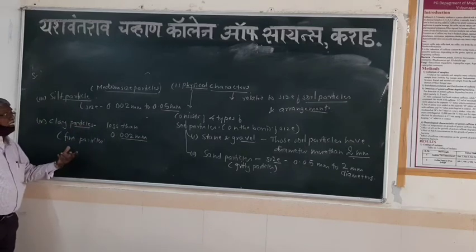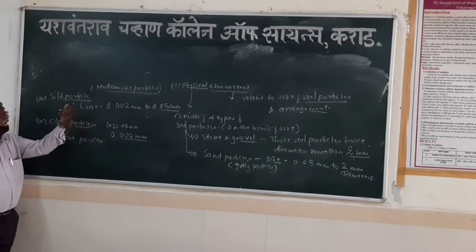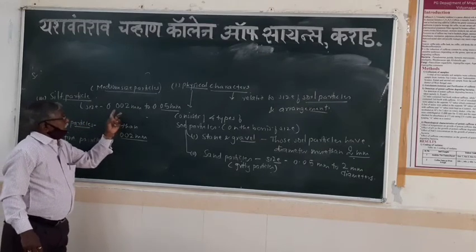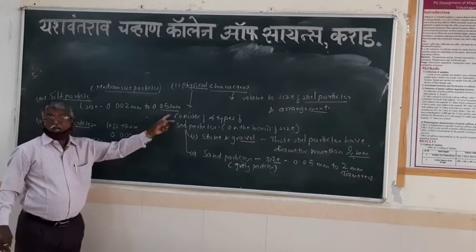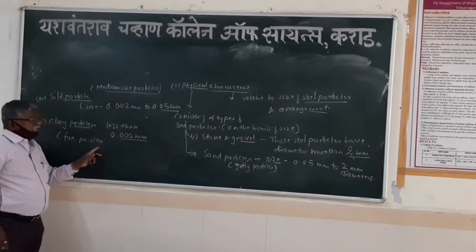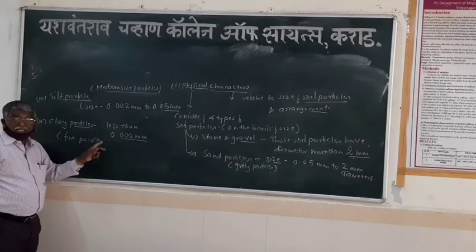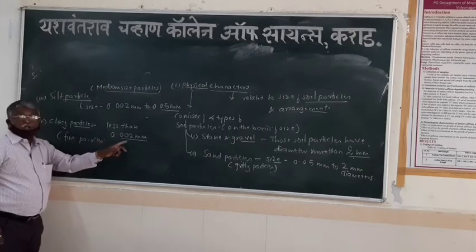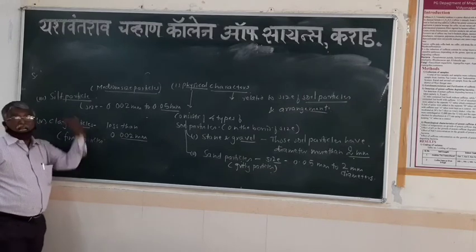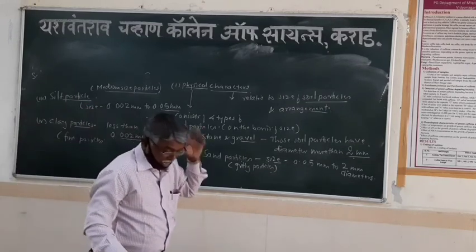The third type of particle is the medium-sized particle, also referred to as silt particles. The size of these particles ranges from 0.002 mm to 0.05 mm. The fourth type are very fine particles, with a size less than 0.002 mm in diameter. All of these particles are in the fourth group, the clay particles.